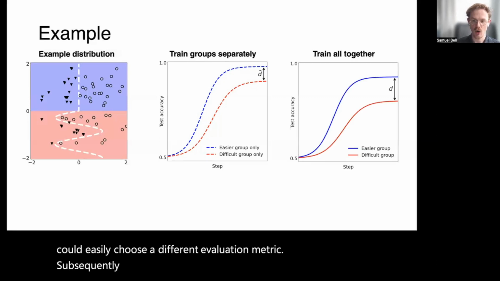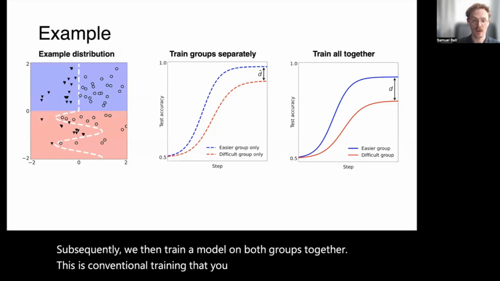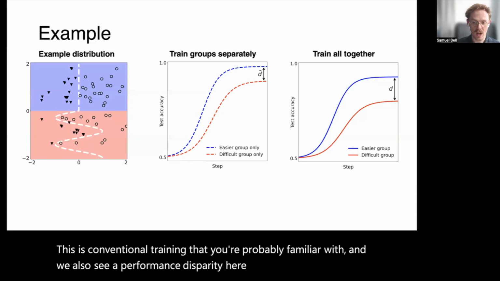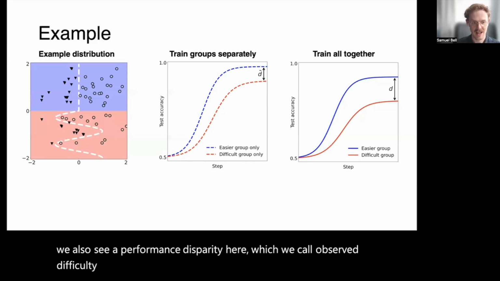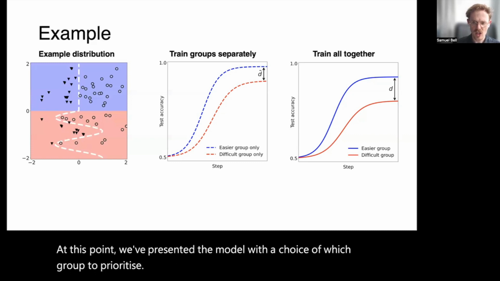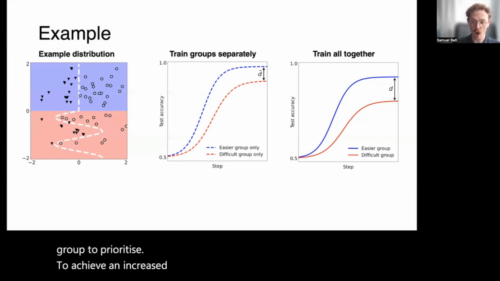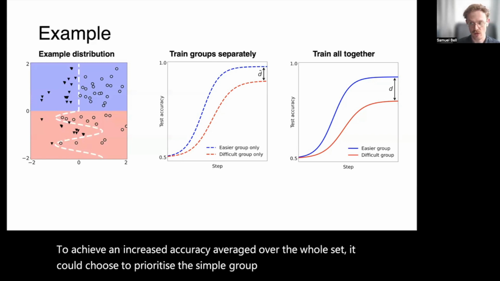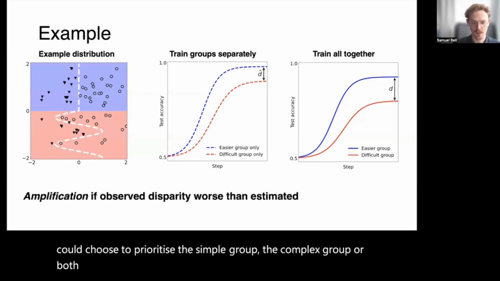Subsequently, we then train a model on both groups together. This is conventional training that you're probably familiar with. And we also see a performance disparity here, which we call observed difficulty disparity, here denoted D. At this point, we've presented the model with a choice of which group to prioritize. To achieve an increased accuracy averaged over the whole set, it could choose to prioritize the simple group, the complex group, or both groups.